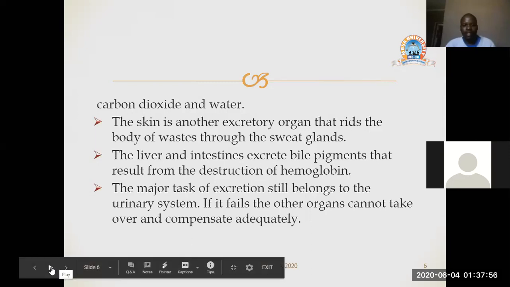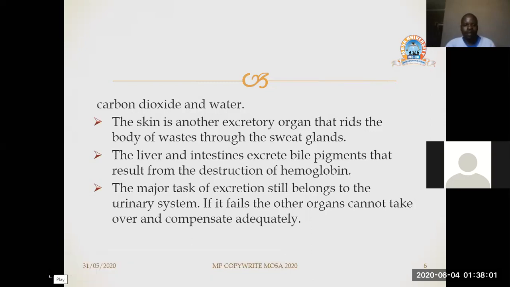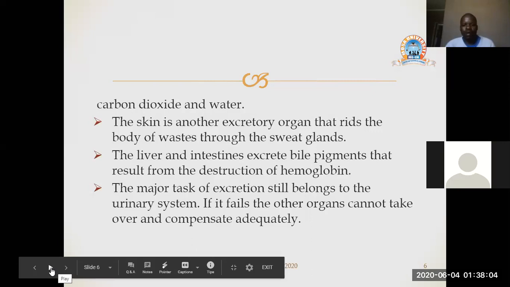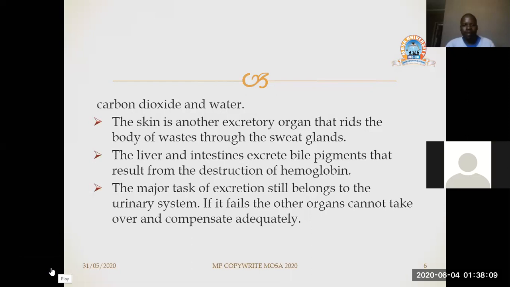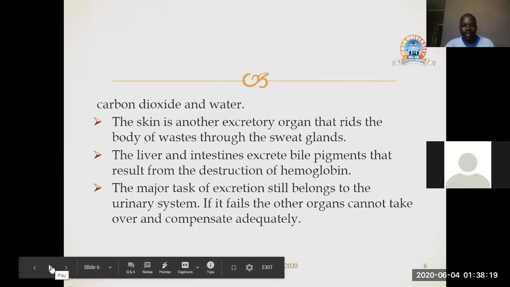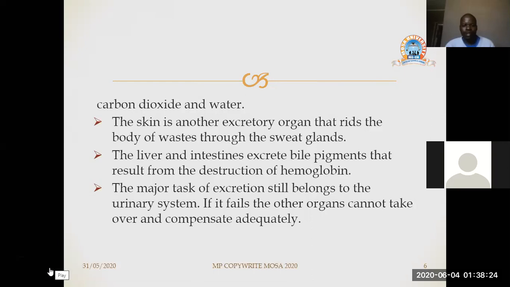The liver and intestines excrete bile pigments that result from the destruction of hemoglobin. So the liver also comes in, playing a role in excretion by removing bile that comes as a product of destruction of hemoglobin or red blood cells. The major task of excretion still belongs to the urinary system. If it fails, the other organs cannot take over and compensate adequately.